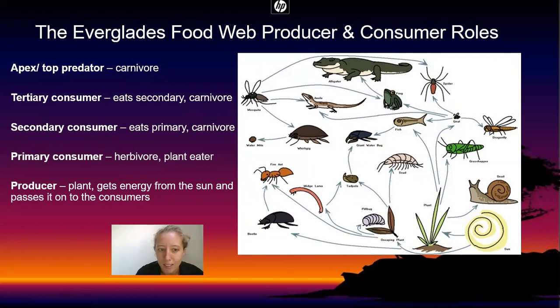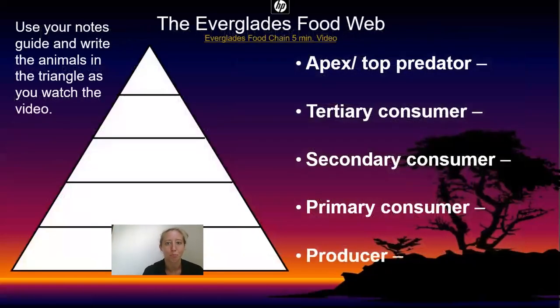Now, one thing that I have to say is they don't include any birds on this, and birds are huge in the Everglades. There are tons and tons of different types of birds. So this is not a complete representation of the Everglades food web. It's much, much, much bigger than this. There's a lot of animals that live there.